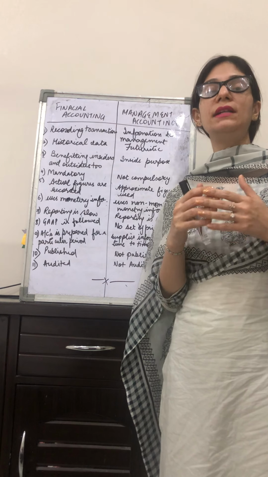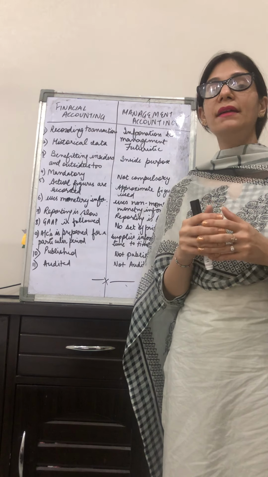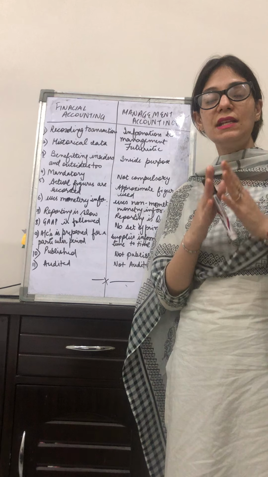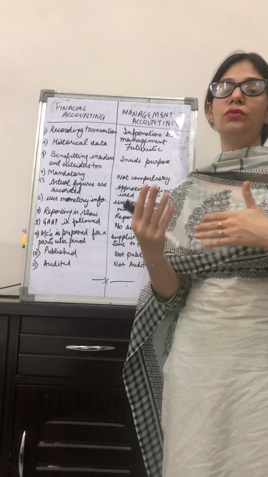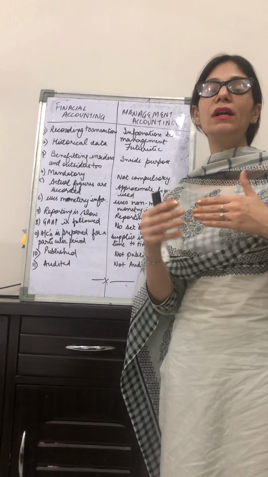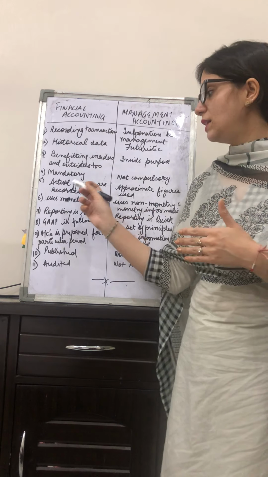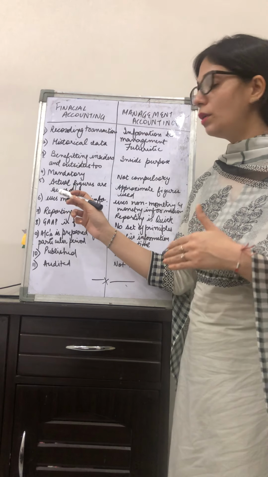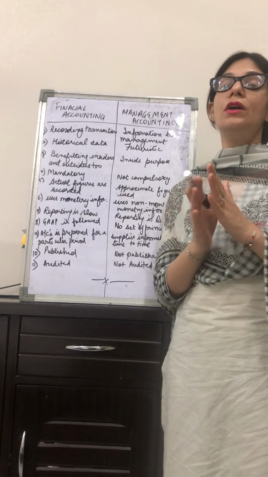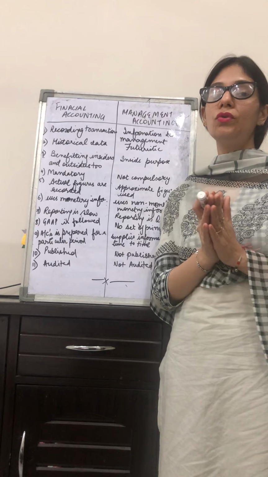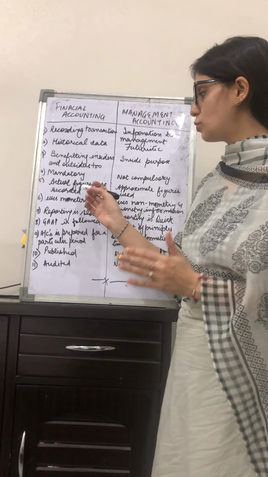So the accounting data should be very reliable, and if it is reliable, it is easy for every person to check what is going on in the company, and it becomes very transparent. So the data should be very transparent, and actual figures are recorded into this. No approximation, no round offs, nothing. Actual figures to be recorded.